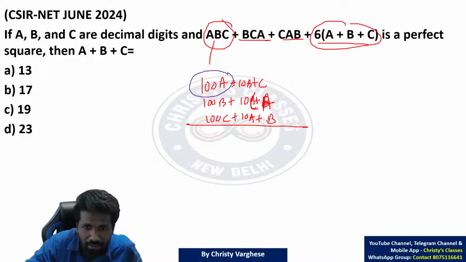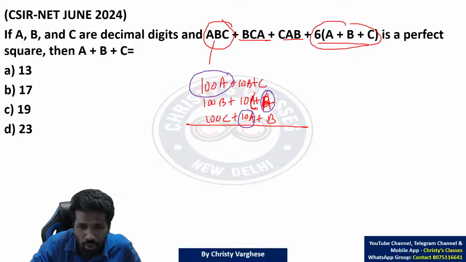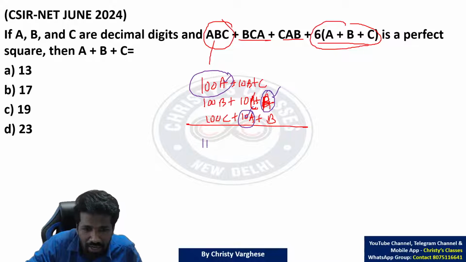This A term, this A term, this A term. You cannot add mangoes with coconuts. If there is 1 mango and 2 coconuts, you cannot say it is 3 mangoes. No. Similarly, A can be added to A only. A and B cannot be added. So 100A plus 10A plus A means 111A. Similarly, B: 100B, 10B and 1B. If you add these three like terms, that is 111B. Similarly, 1C, 10C, 100C.